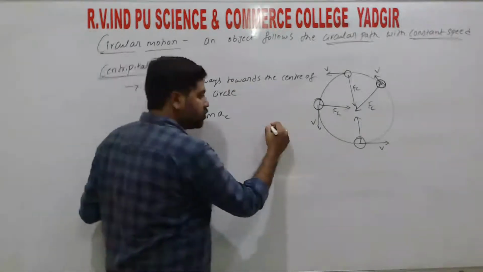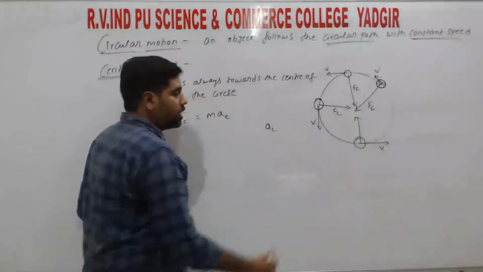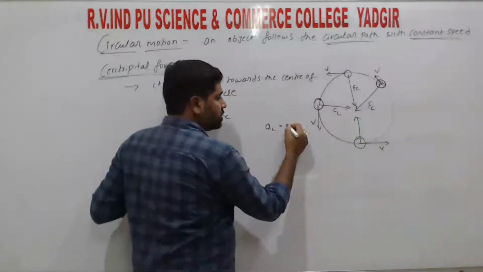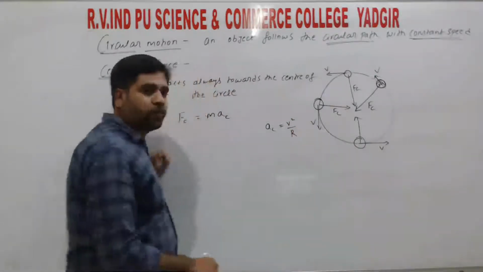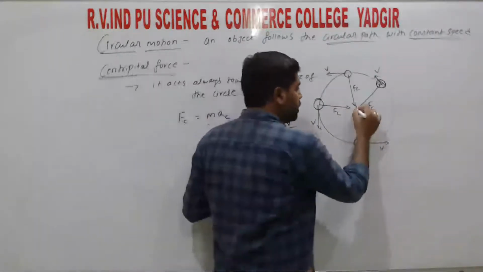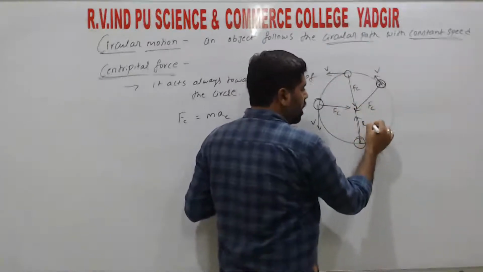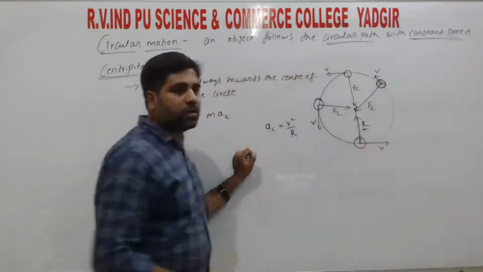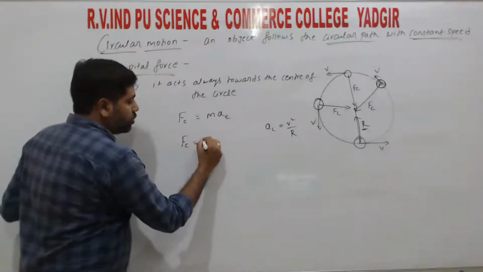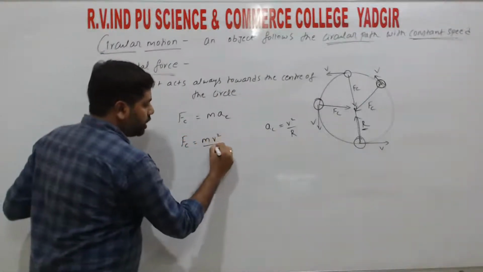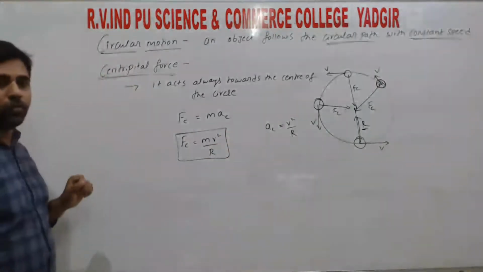Ac always acts towards the center of the circle, and we wrote Ac equals V square divided by R, where R is the radius of the circle. Now substitute here: Fc equals m V square divided by R, the centripetal force, right?